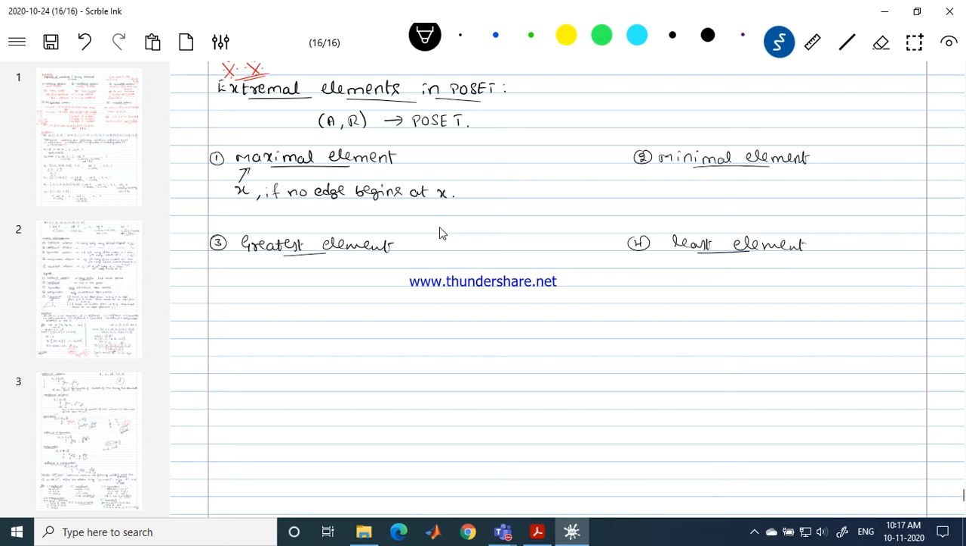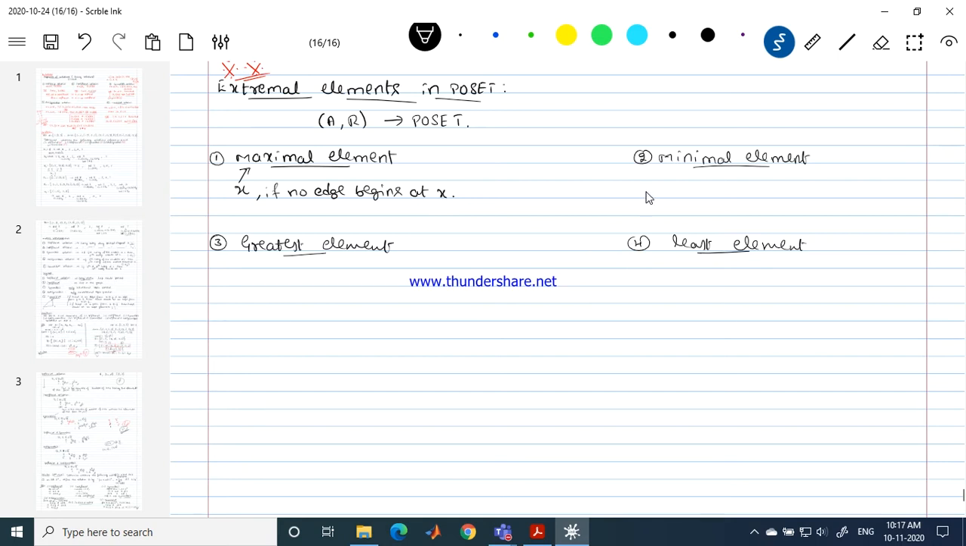Have a look at one particular element in the set A, and see whether from that element any edge begins or not. If any edge begins at that vertex, we say it is not a maximal element. If no edge begins at a vertex, we call it a maximal element. And every poset carries at least one maximal element for sure.